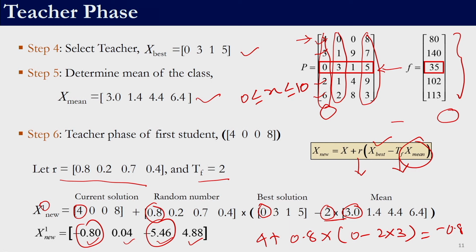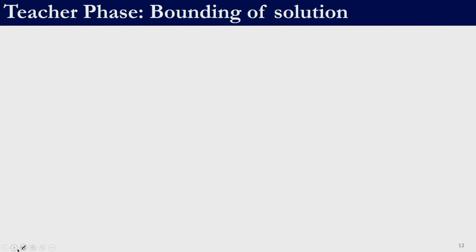The objective function is to be evaluated only for solutions within the bound. We can still calculate the fitness function value with these values, but no matter how good or bad it is, it is useless, because I cannot use this solution, as it violates my bounds. So, what we need to do is first bound this solution, somehow bring it back into the region. Once it is in the region, we can evaluate the fitness function value. Let us see how to bound this solution. There can be 3 cases for bounding of the solution.